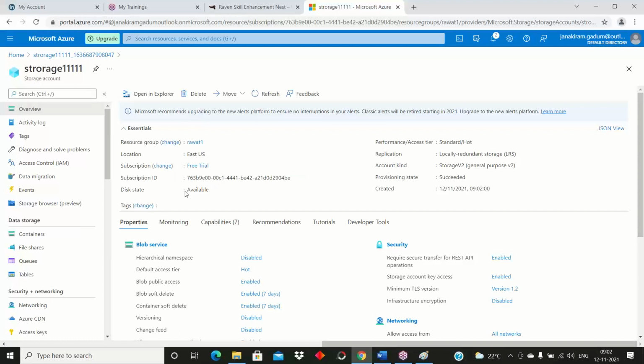Disk data is available. So here, performance is standard and hot. I selected access tier hot. Replication: I selected locally redundant storage, and the account kind as StorageV2. That's from the basic tab. In the basic tab there are two performance tabs, one is standard and the other is premium. I chose this one, StorageV2.